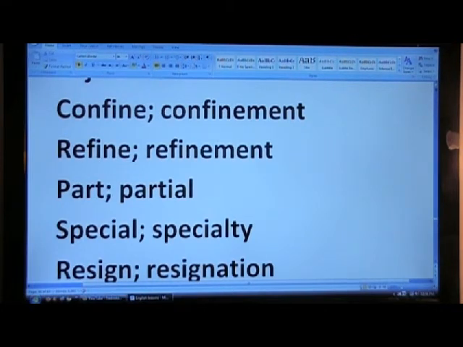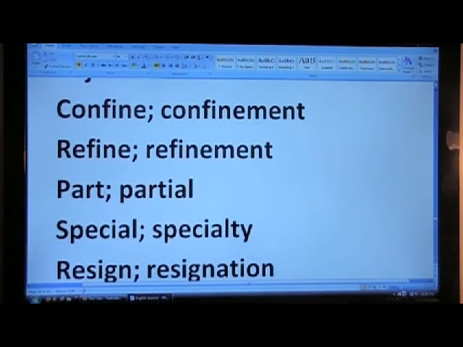So the verb confine, confinement becomes the noun form of it. Refine is the verb, refinement is the noun. Part is a noun, it becomes partial.